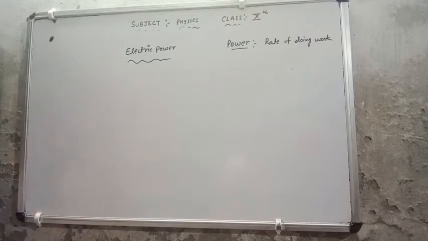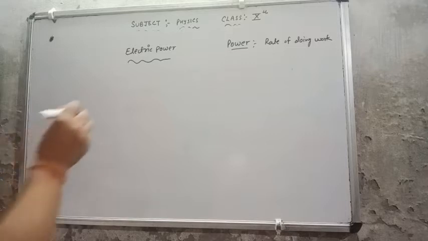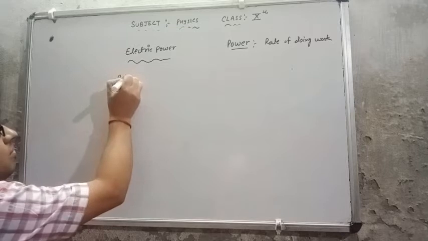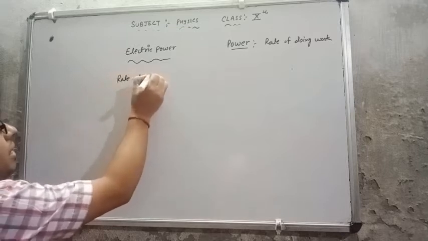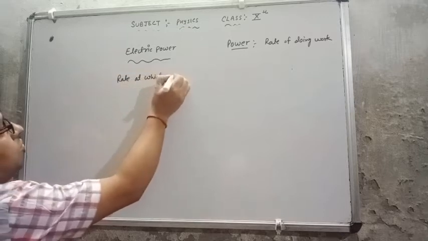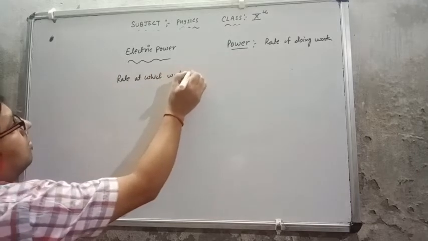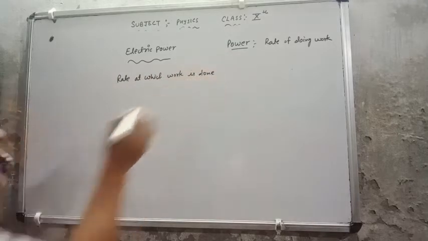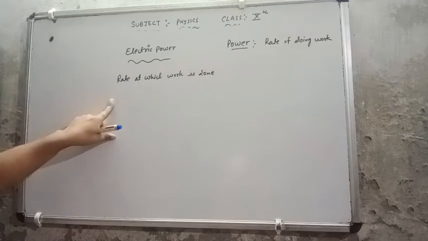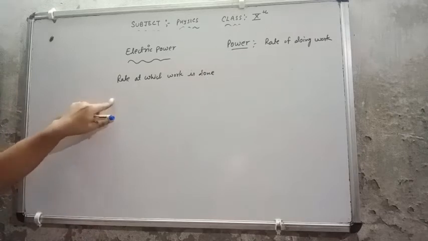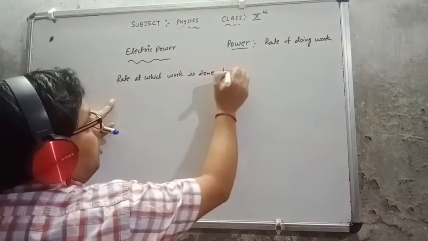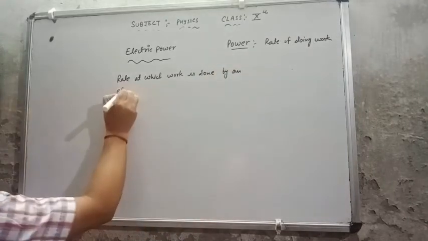So the rate at which work is done by an electric current is called electric power.